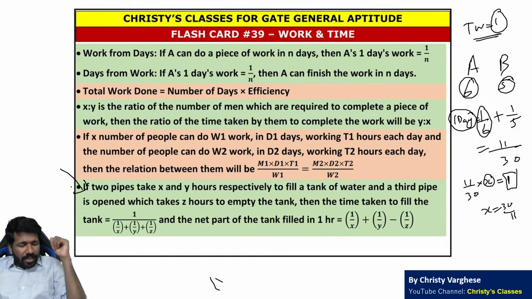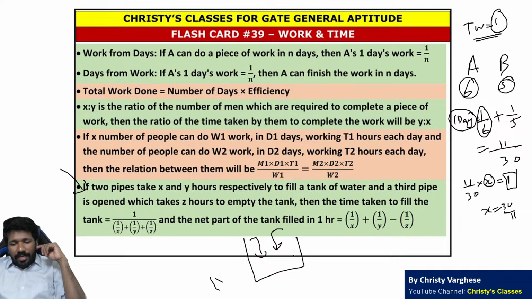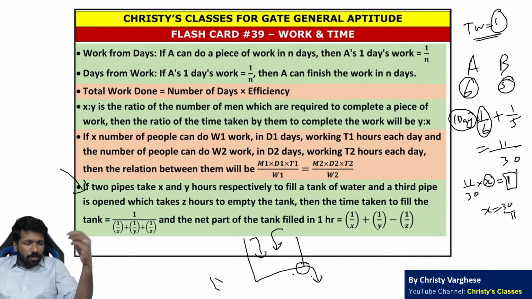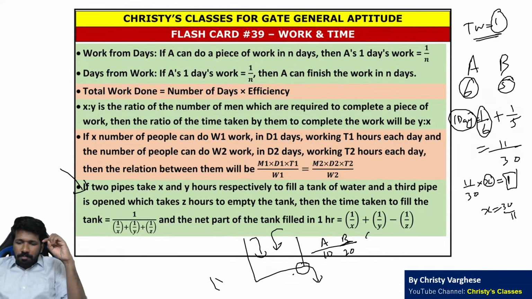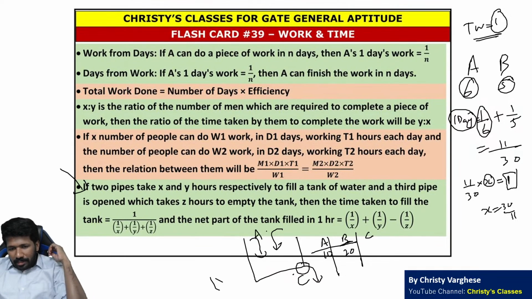In pipe and cistern the idea is the same, but there is a possibility of negative work. What is negative work? For example, 2 pipes are filling the tank but the tank has a hole in the bottom, so the hole is doing negative work with respect to filling the tank. So if pipe A fills the tank in 10 hours, pipe B will fill the tank in 20 hours, pipe C, or the hole, I am calling it C, the hole C will empty the tank in 30 hours.